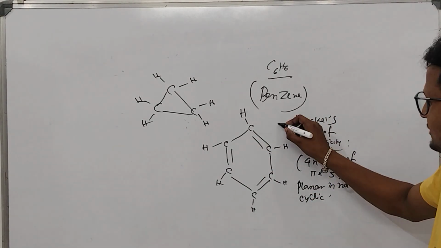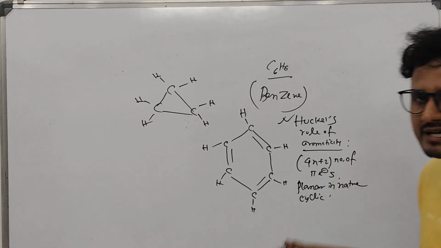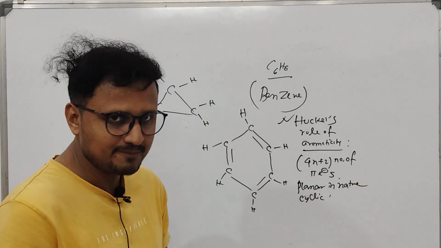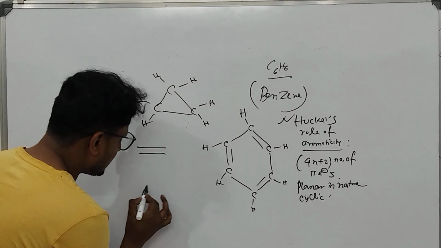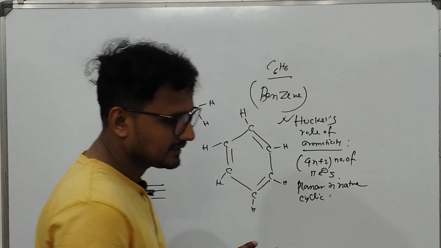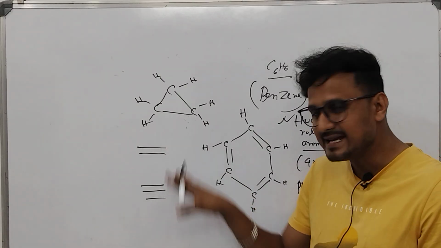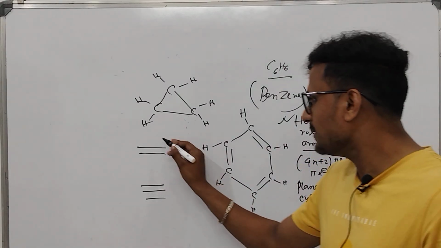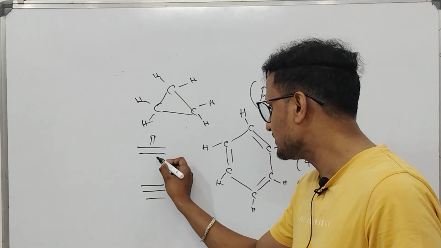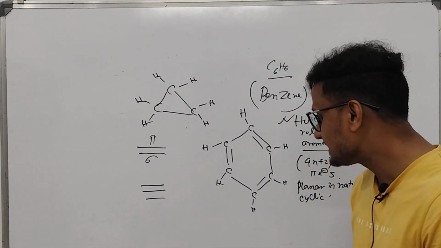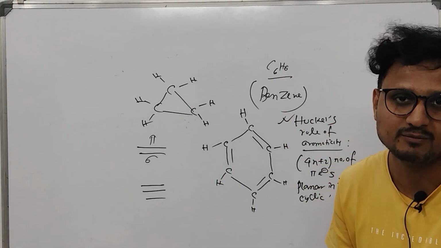So I'm just saying this one, you can read this one, that anything which has 4n plus 2 number of pi electrons. Now what is a pi electron? Double bond and triple bond, these bonds are named depending on how they have met. In the double bond, one bond is called pi, the other one is called sigma. Again, this is there in class 11 and 12, not in your syllabus.